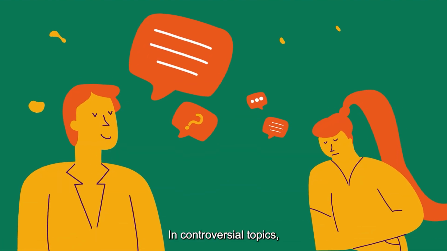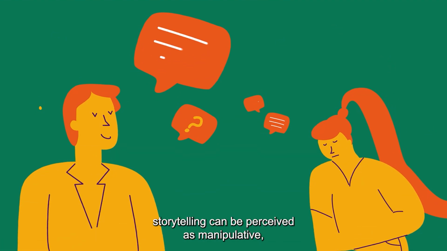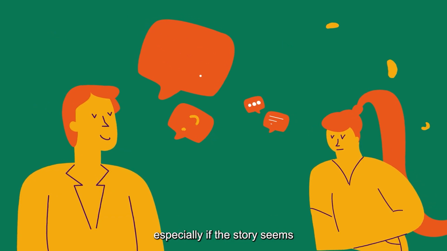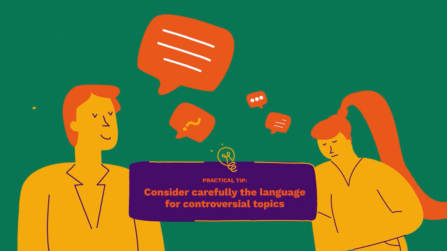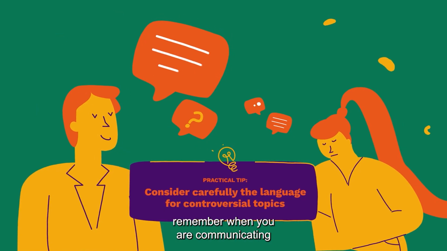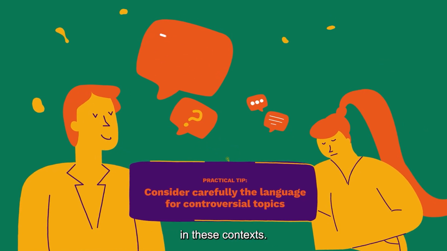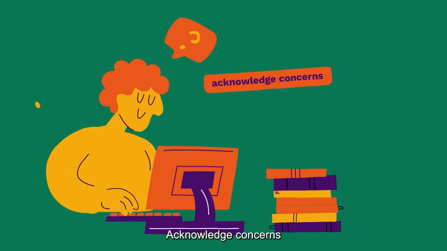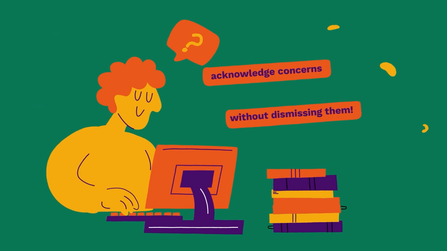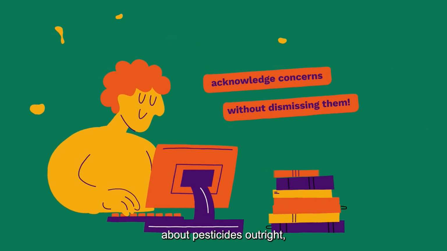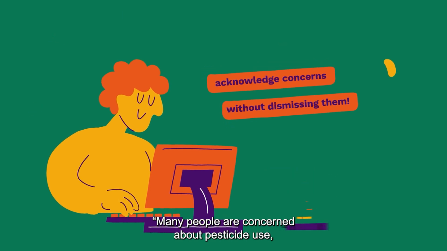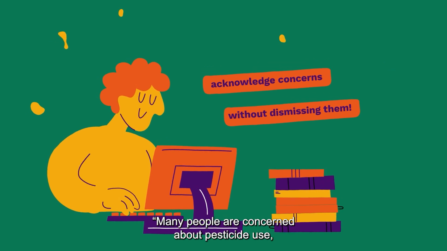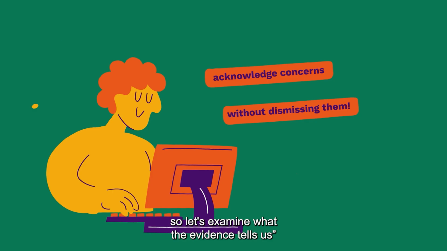In controversial topics, storytelling can be perceived as manipulative, especially if the story seems to oversimplify or omit nuance. There are some tips you can remember when you are communicating in these contexts. Acknowledge concerns without dismissing them. Instead of dismissing fears about pesticides outright, you could say, "Many people are concerned about pesticide use, so let's examine what the evidence tells us."